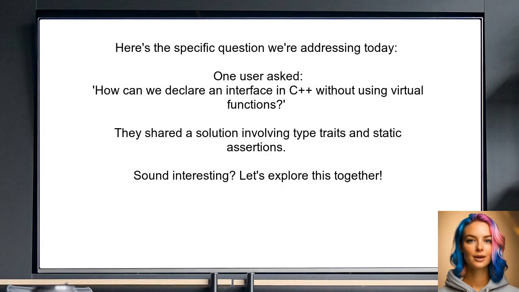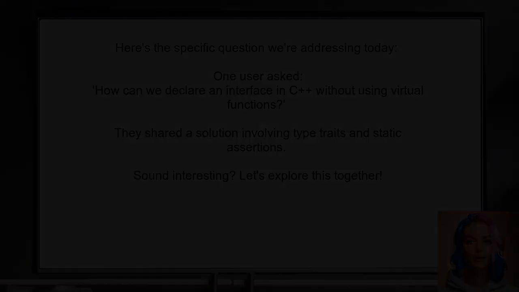Here's the specific question we're addressing today. One user asked, how can we declare an interface in C++ without using virtual functions? They shared a solution involving type traits and static assertions. Sound interesting? Let's explore this together.